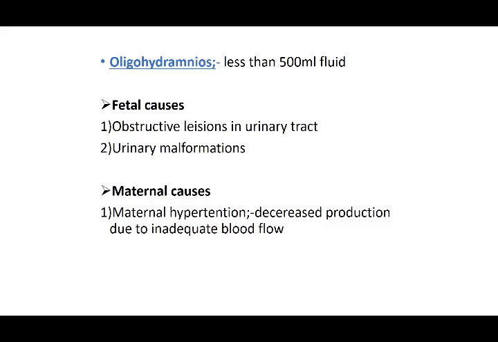If they are obstructed somewhere, or if there is an imbalance in this normal production, what can lead to an increase in amount, that is polyhydramnios, or to less amniotic fluid. These are the two terms which are very important.